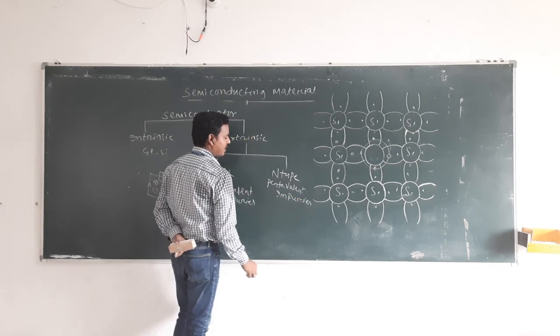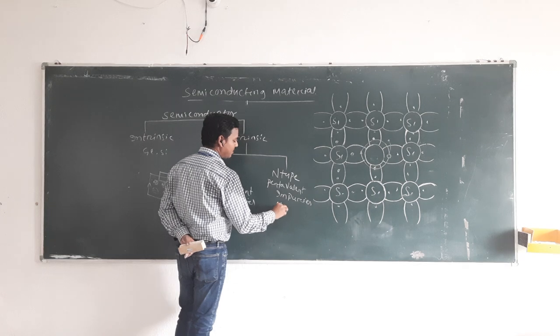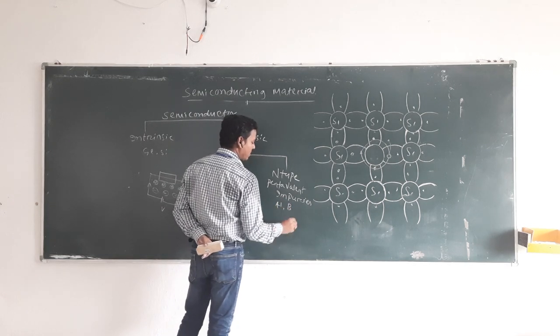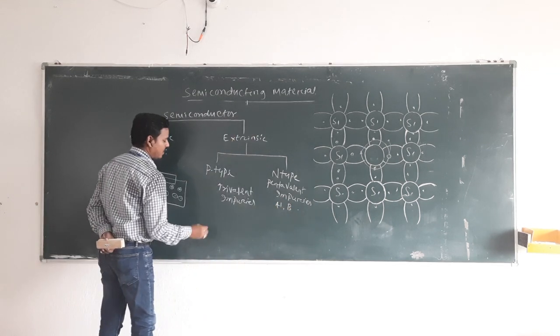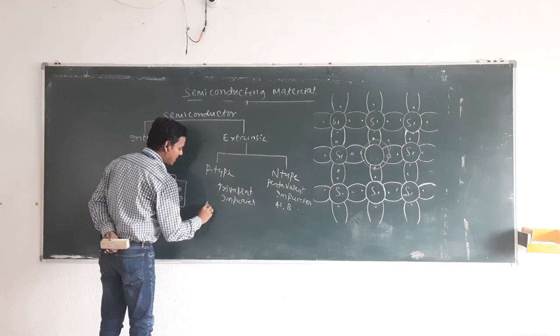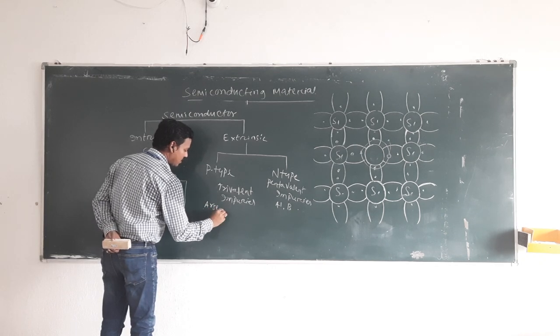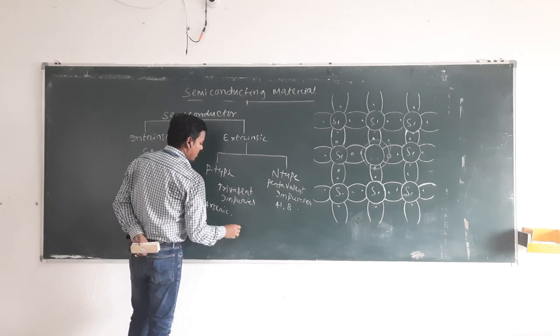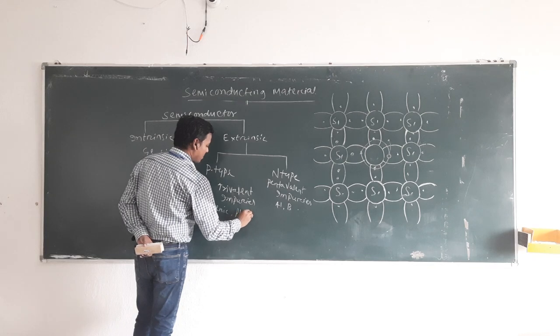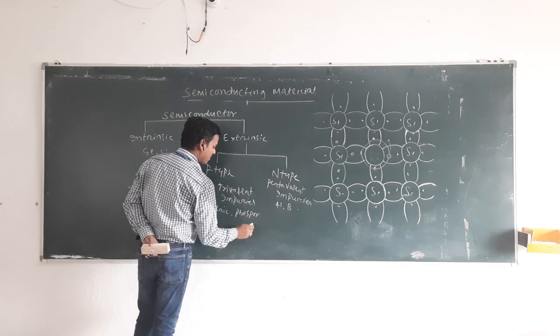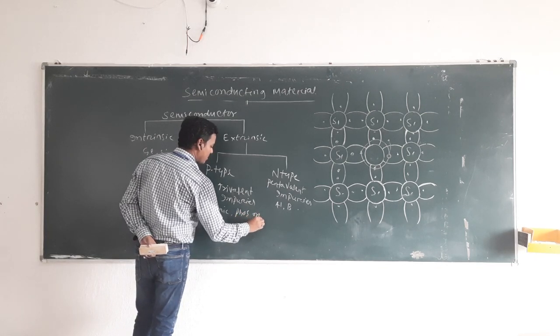So P-type uses trivalent impurities like aluminum, boron, etc. And pentavalent impurities are arsenic, phosphorus, etc.